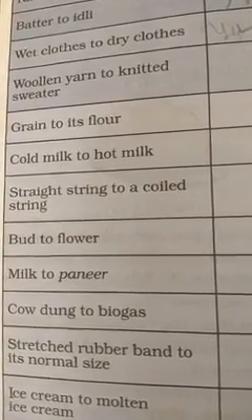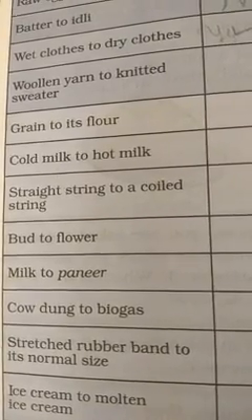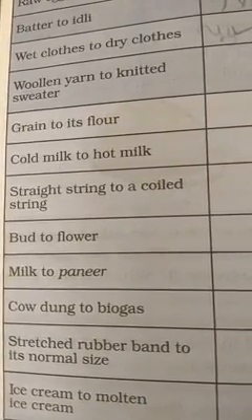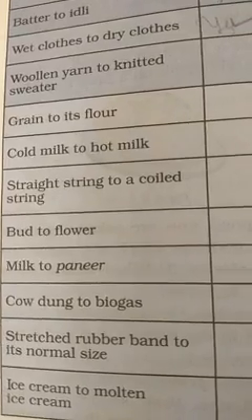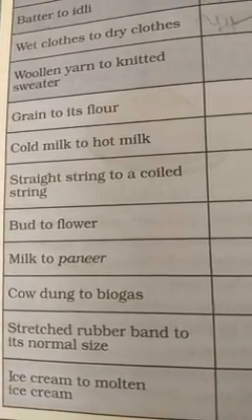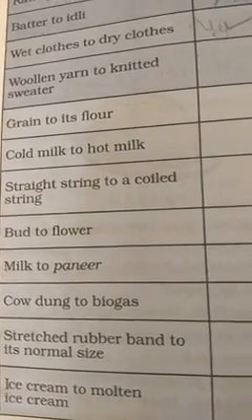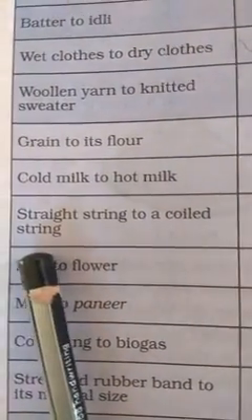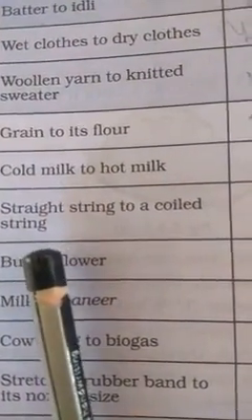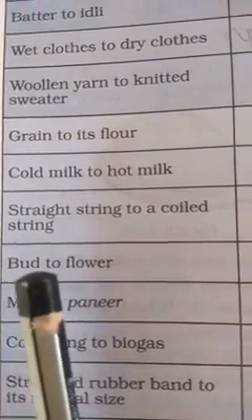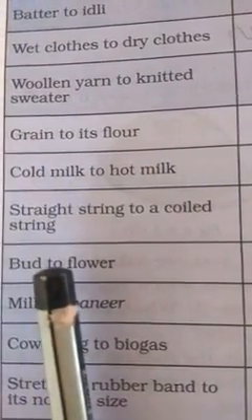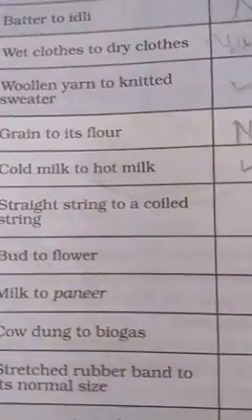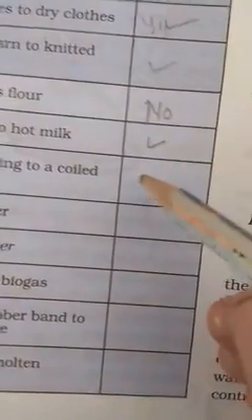Cold milk to hot milk. Yes, we can reverse it, because after it is hot, it can also become cold again. We can make it cold. It can be reversed. Straight string to a coiled string. String is any thread-like structure. You can stretch it or coil it. You can reverse it. So it can be reversed. Yes.